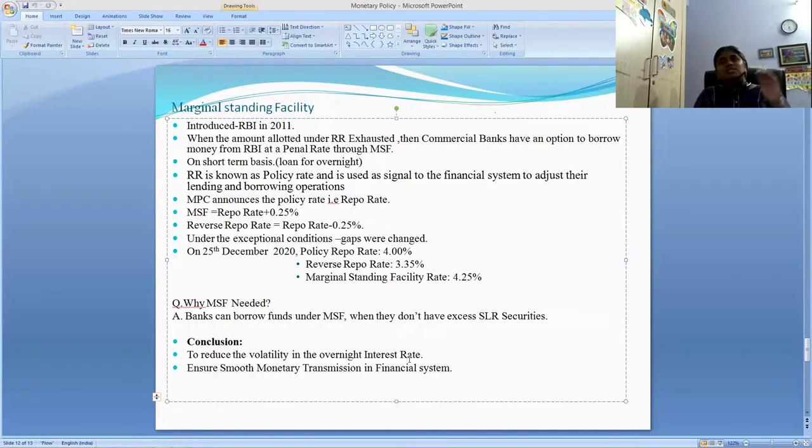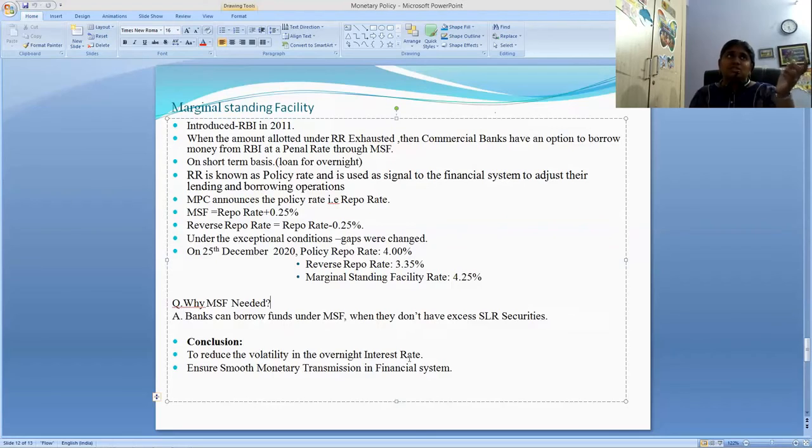Always demand for money affects the interest rate. So with this tight liquidity situation, it leads to a rise in the call money market rate also.